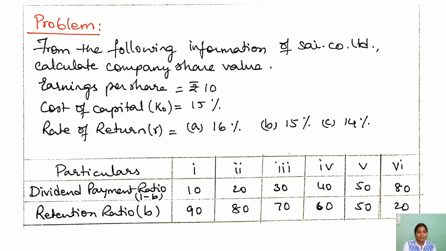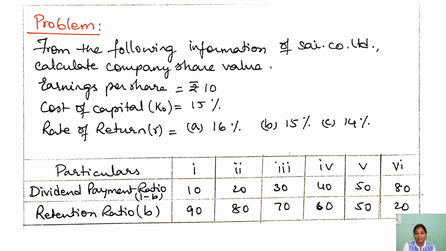So in this example, we are going to understand the relevance between the dividend decisions and the value of the firm or share price of the firm. Now here the information that is given is earnings per share is 10 rupees, cost of capital is 15%, rate of return is 16%, 15%, 14%.